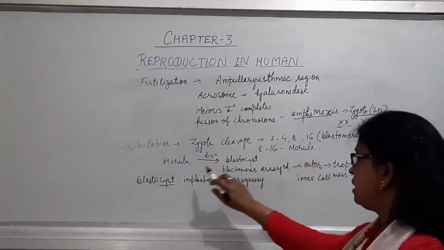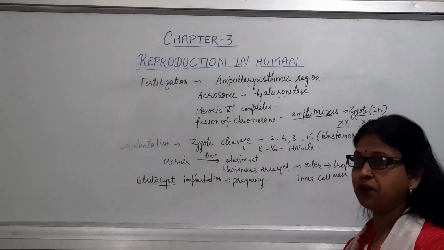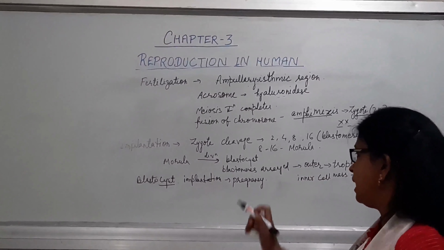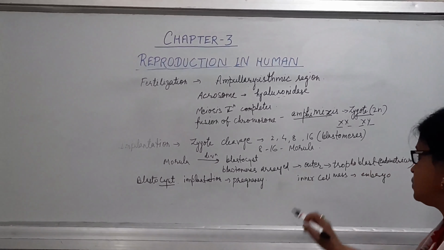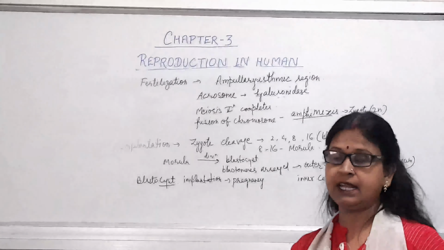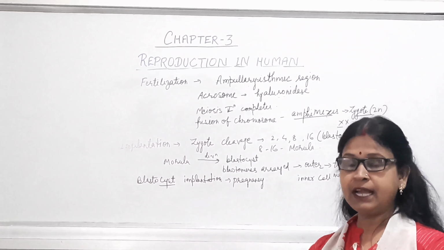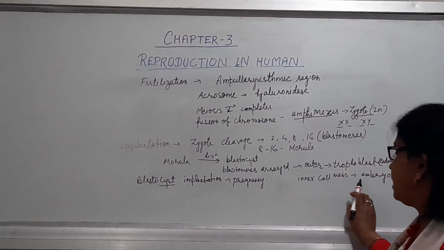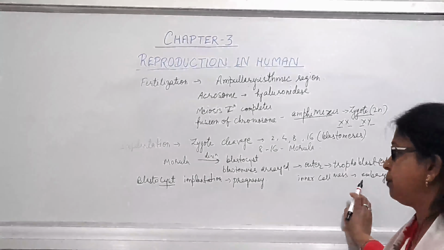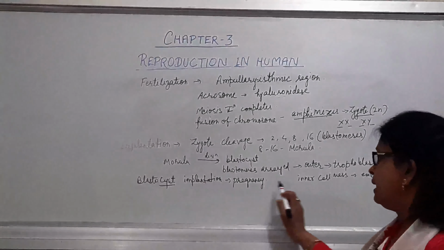Now this morula will undergo further mitotic division to produce more cells, and they will undergo arrangement. The blastomeres will arrange in such a way that there is an outer layer and an inner layer. The outer layer is known as trophoblast, which will be embedded in the endometrium of the uterus, and the inner mass of cells will form the embryo proper, undergoing differentiation for the formation of the embryo.